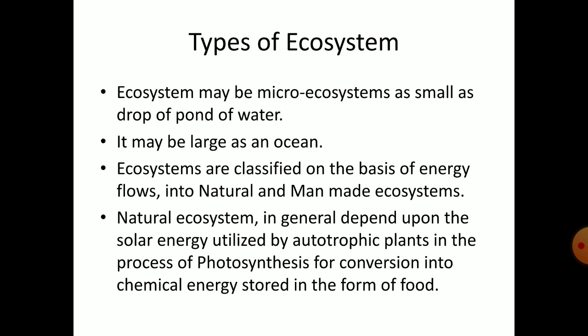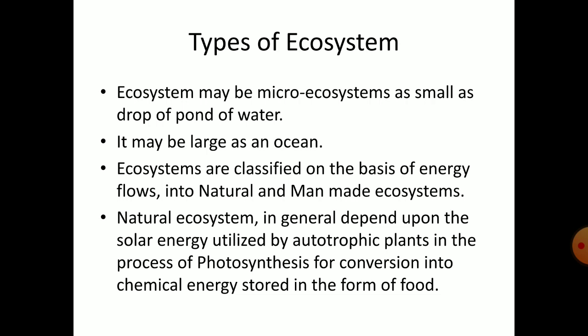Let us know about the types of ecosystem. Ecosystem may be microecosystems, as small as a drop of pond water. It may be as large as an ocean, like macro ecosystems.